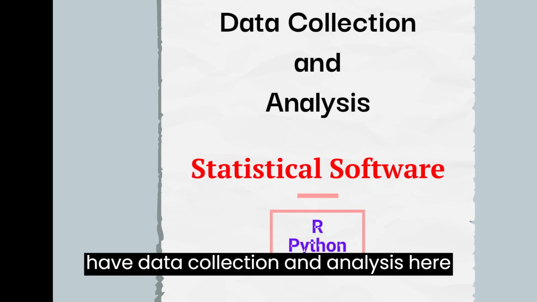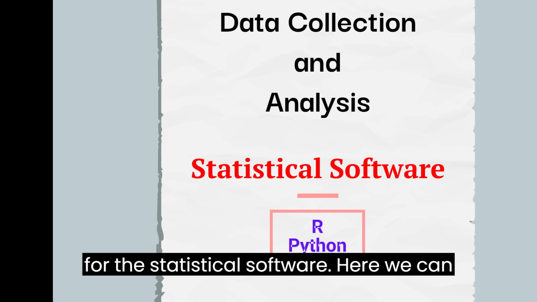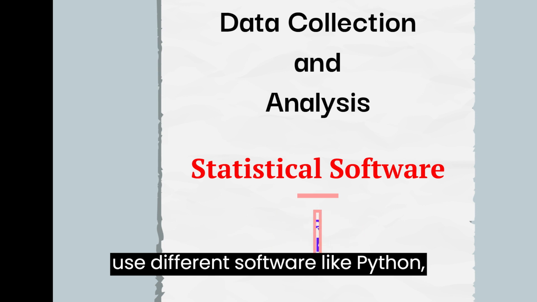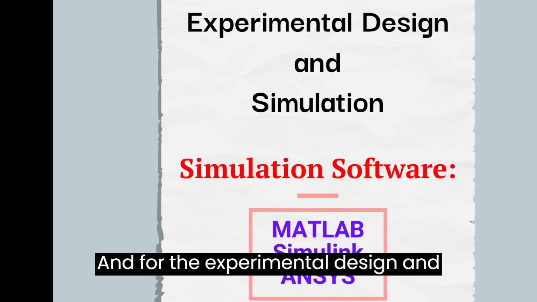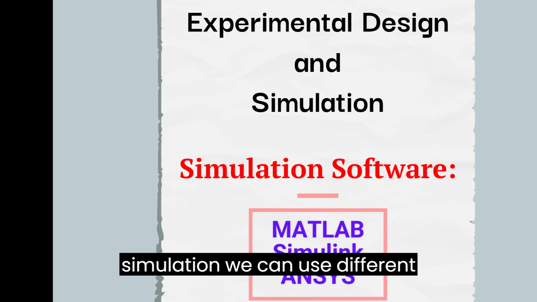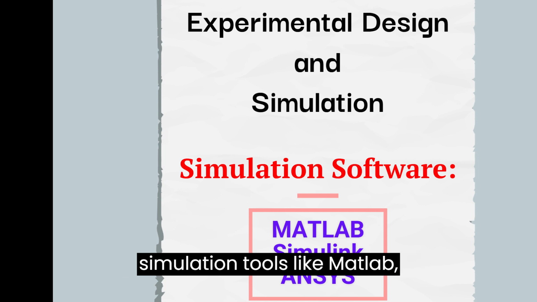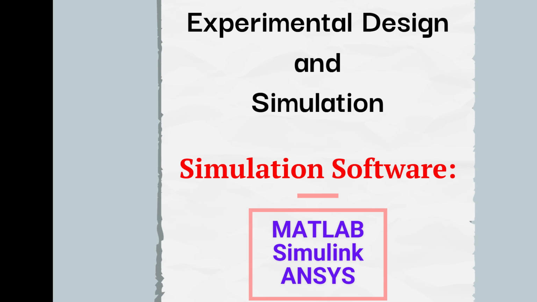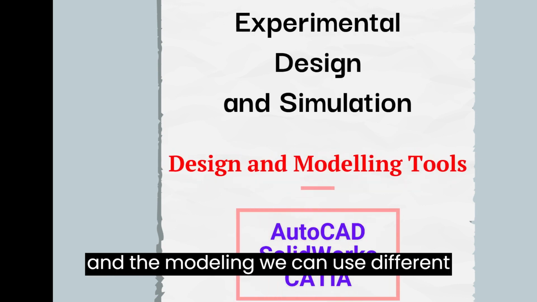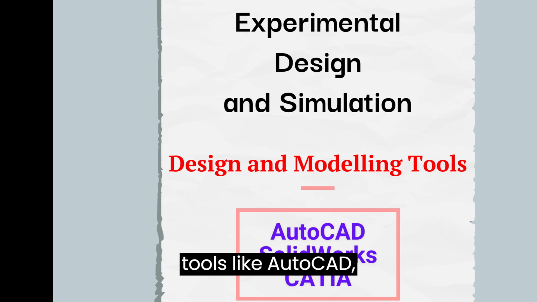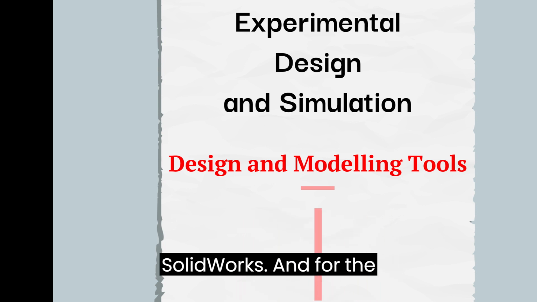Next we have data collection and analysis. For statistical software, we can use different software like Python, R. And for experimental design and simulation, we can use different simulation tools like MATLAB, Simulink. And for design and modeling, we can use different tools like AutoCAD, SolidWorks.